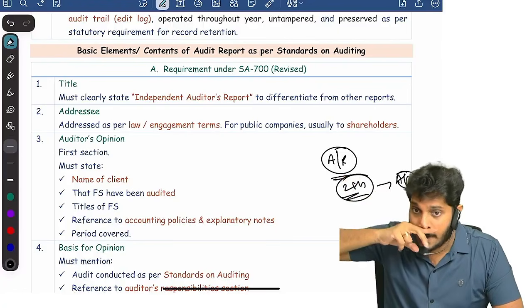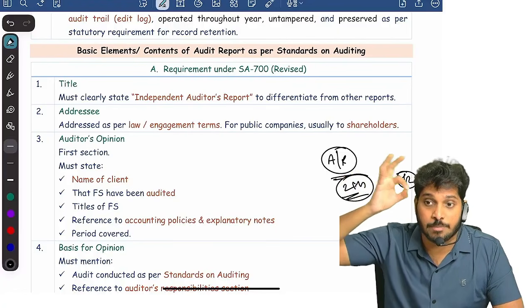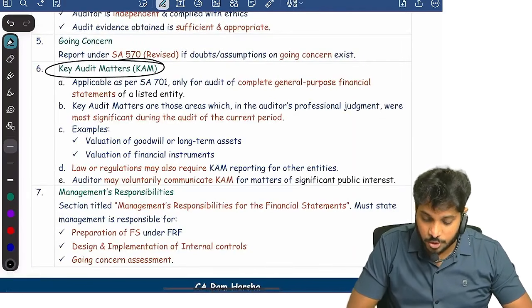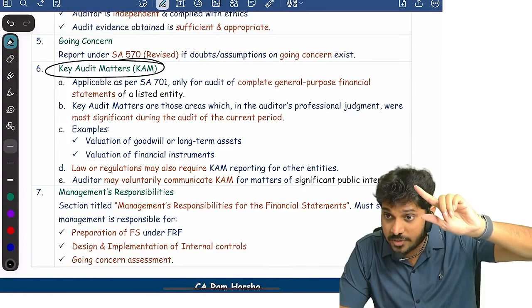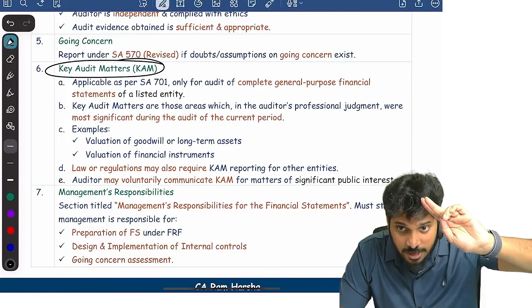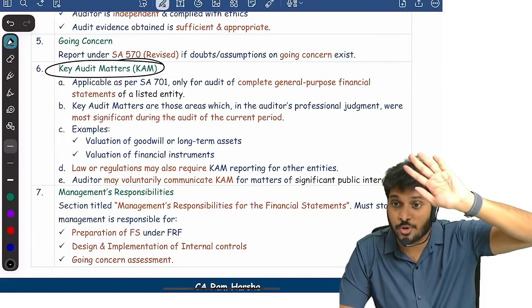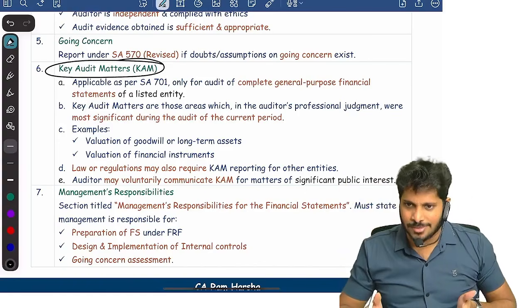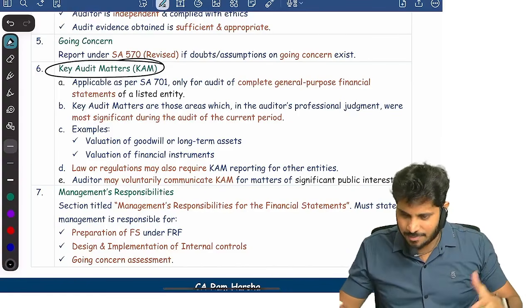And go further. But when it comes to CARO, be 100% sure. And here, by the way, in this audit report, we are discussing key audit matters, emphasis of matter, and other matter paragraph. We have CARO. We have reports on everything, whatever is there in CA Inter, one full chapter is there here. But here, instead of discussing in depth, they discuss briefly.